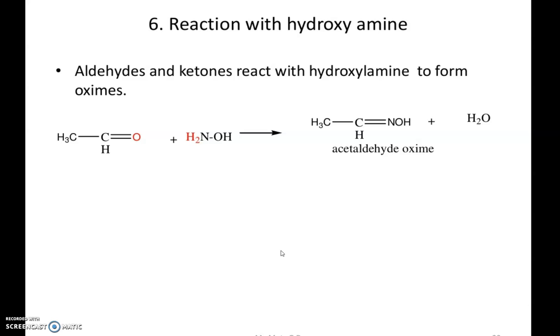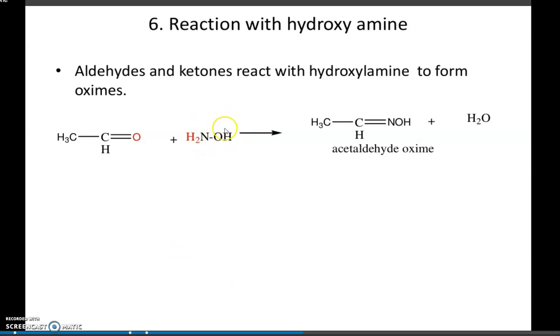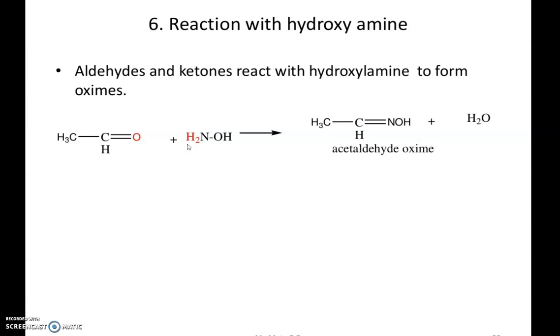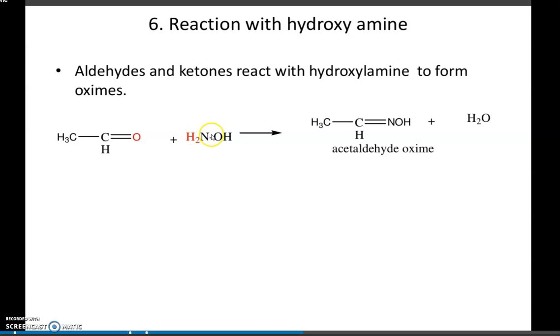Then the reaction with hydroxylamine. This NH2OH compound is known as hydroxylamine. So aldehydes and ketones react with hydroxylamine to form oximes. In this reaction, what's happening is the elimination of water. This O, here it is given in a different color, so this H2O will eliminate. So it is an elimination reaction. Addition and elimination are occurring here. This NOH will join here, and H2O will eliminate. So if you are adding hydroxylamine, we are getting oxime.